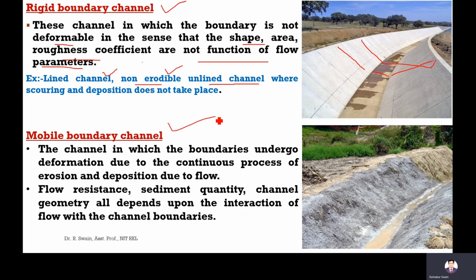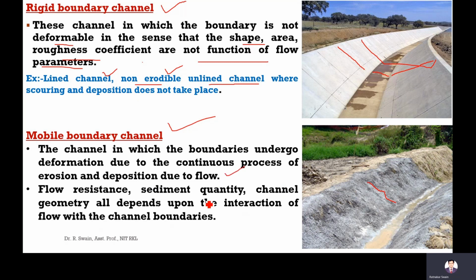Next is mobile boundary channel. Just the opposite, it's like natural channels. The banks and the bottom portion are always susceptible to deformation, means they always undergo deformation. If you increase the discharge, there will be erosion. If you decrease the discharge, there will be deposition. So if the boundaries are not rigid, and they undergo deformation due to the continuous process of erosion and deposition, that is called a mobile boundary channel.